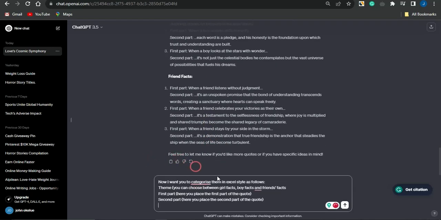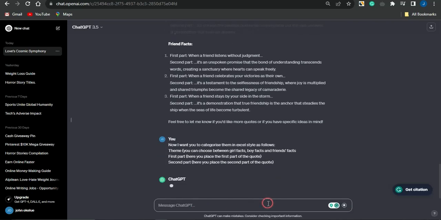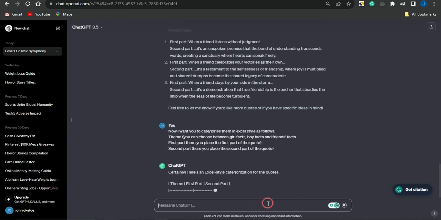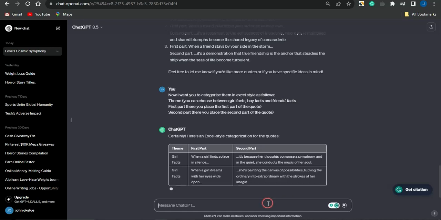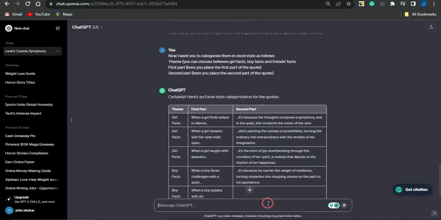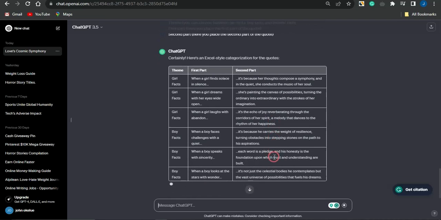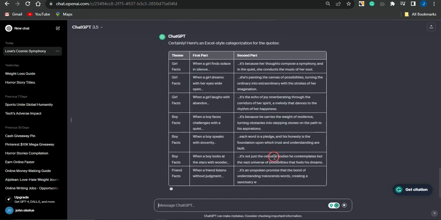So guys, you can see the prompt I'm using right now. I'm asking ChatGPT to categorize this. If you want to get this exact same prompt, pause the video and use it right now. And once I click enter right here, ChatGPT is actually going to categorize that in Excel format. As you can see how cool this is going to look right here. So this is amazing.